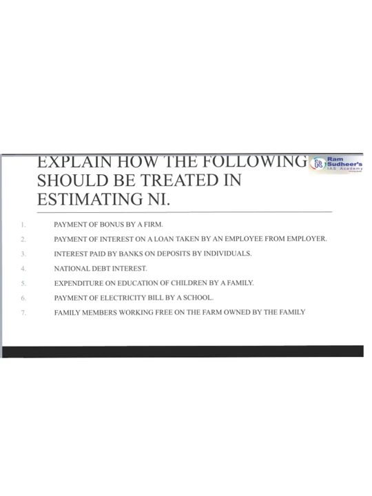Let's go ahead. Now, payment of bonus by a firm. This will be included in the national income calculation. Why will it be included? Because this payment of bonus is also compensation to employees. Now, another important one here, payment of interest on loan taken by employee from employer.